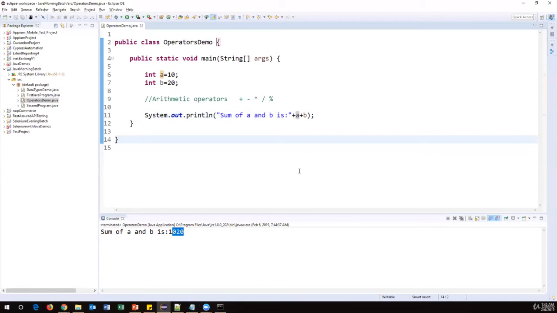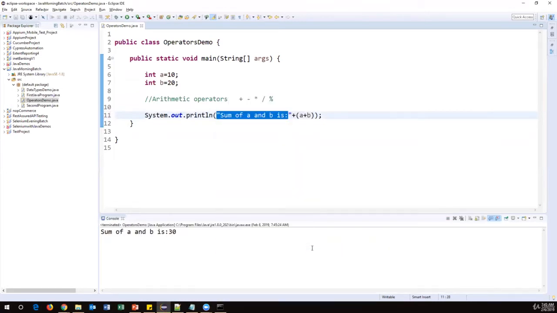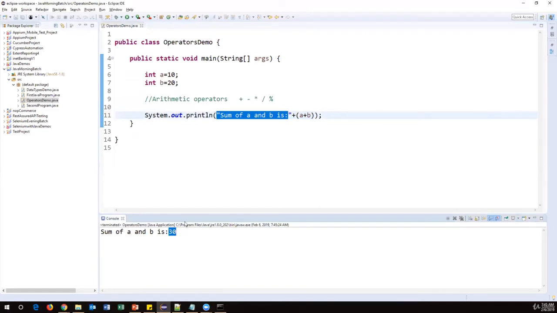So what we have to do is keep them in brackets, a plus b. We have to differentiate this expression from this particular plus. So the first plus is working as a concatenation, and here a plus b will perform the addition operation. First a plus b will execute and then append the result to the existing string. So when I run this, now it will give you the exact output. Sum of a and b is 30. So this is how we need to write.